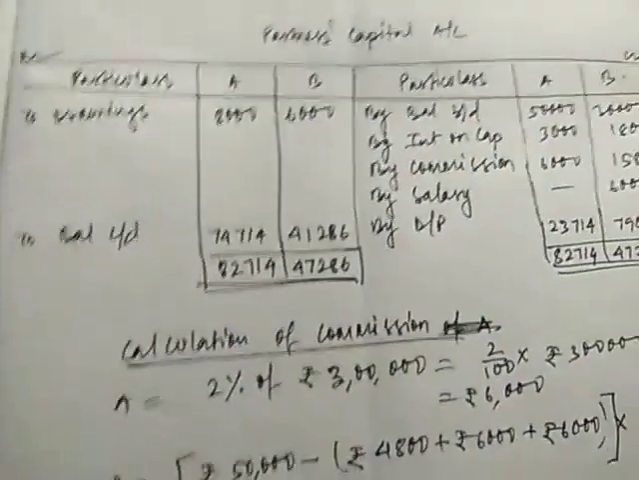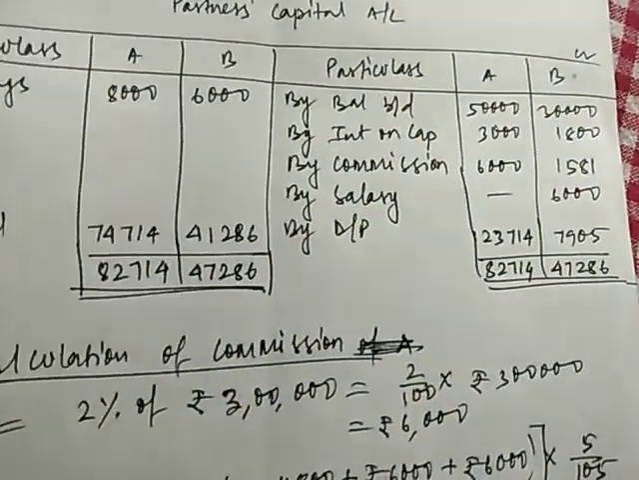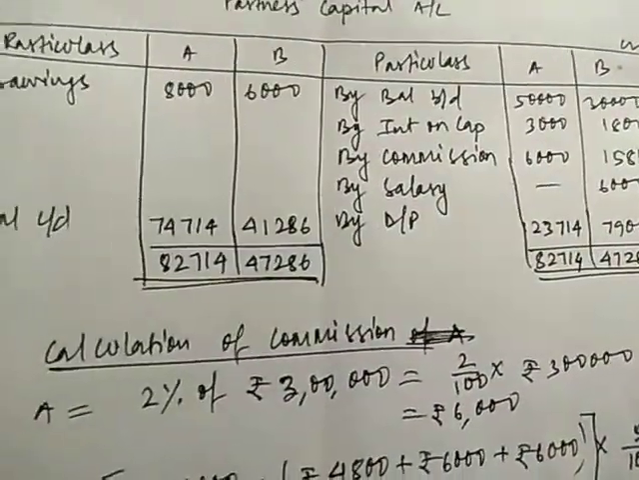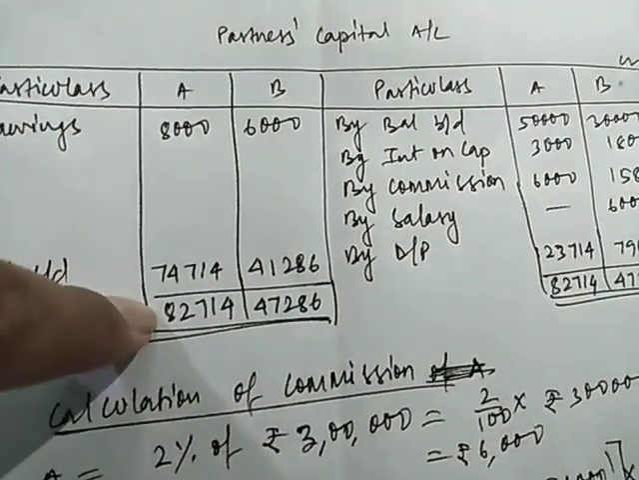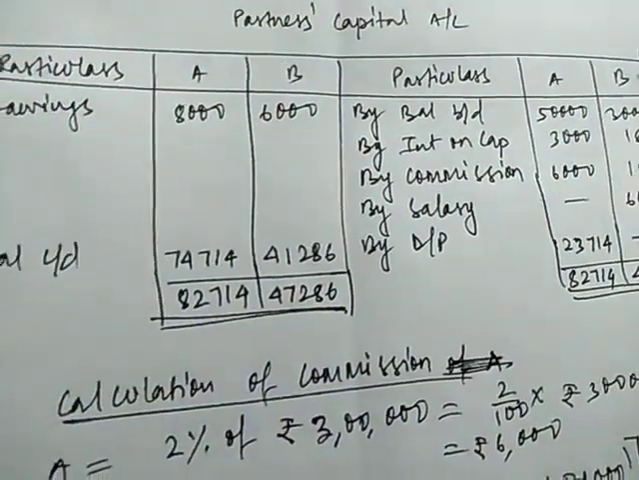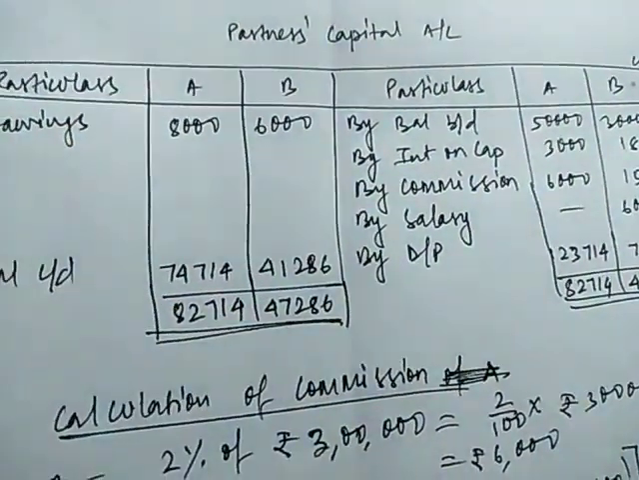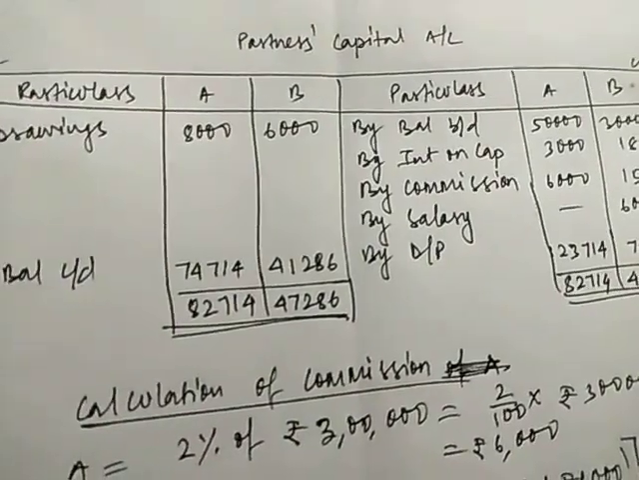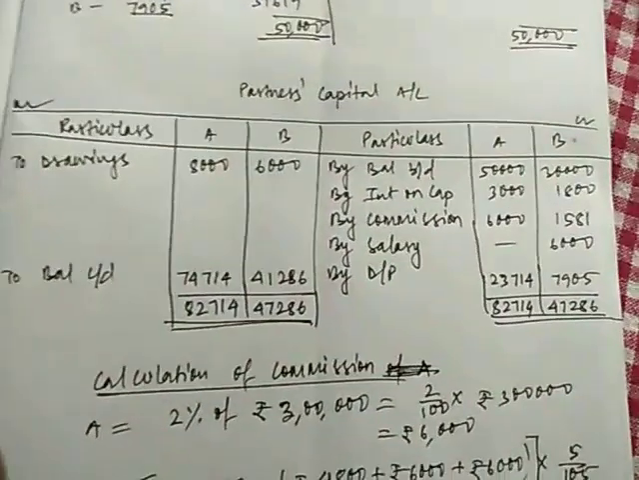Next, we need to find out the balance sheet. That is very simple. As you know, you need to add up the credit side. The same total will be appearing on the debit side also, and then we need to subtract this 8,000 from the 82,714. You will get 74,714, and you will subtract the 6,000 from this, 47,286. You will be getting 41,286. In this way, we have completed this sum.